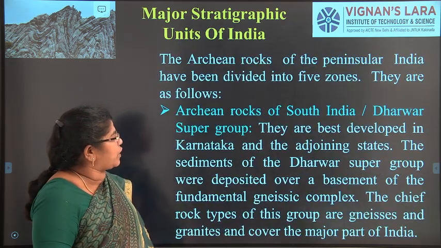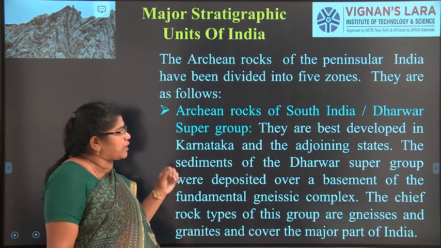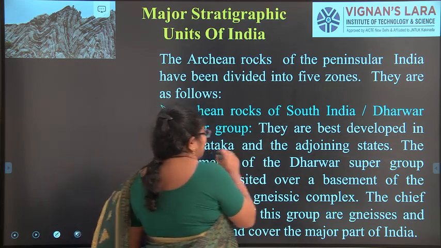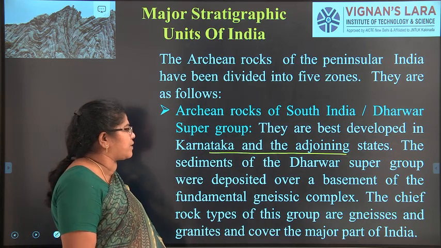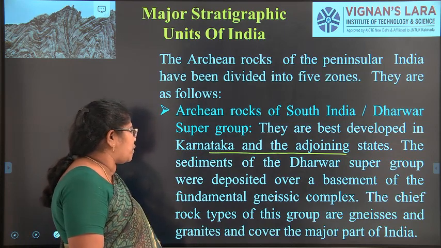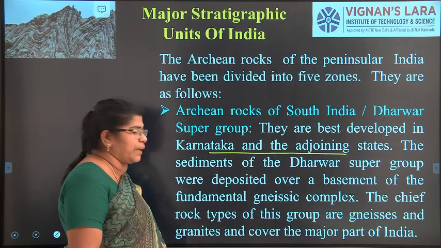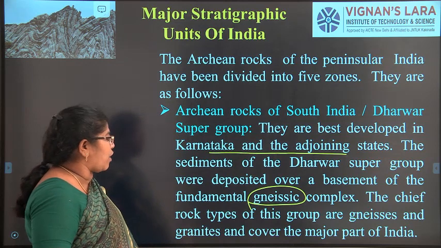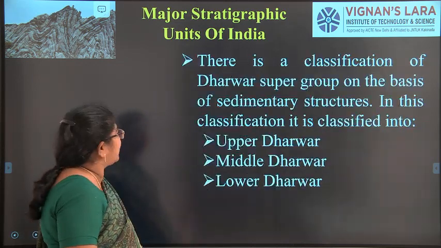Archean rocks of South India are the Dharwar supergroup. This is one of the 5 zones, the first zone. They are best developed in Karnataka and the adjoining states. Some part of Tamil Nadu and some part of Andhra also comes under this one. The Dharwar supergroup is deposited over a basement of the fundamental gneiss. The main formation of the rock is gneiss. The chief rock types of these groups are gneiss and granites, and they cover a major part of India.